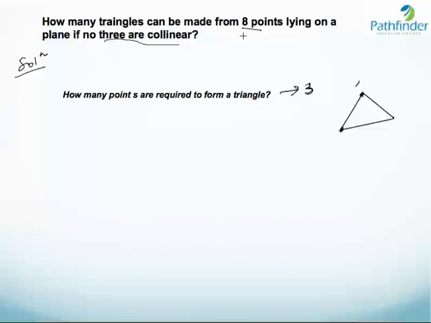So how many triangles can be made from 8 points? Obviously 8C3. So essentially this is a similar question to the previous one, with the exception that here instead of selecting 2 points, we had to select 3 points. Let us take a look at another question.